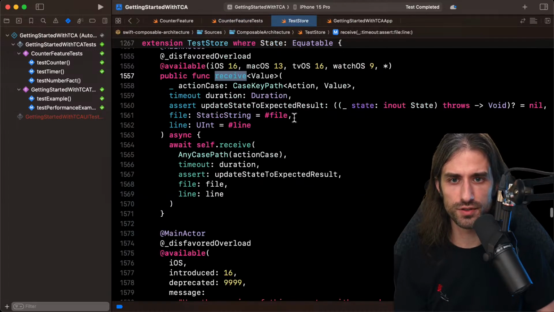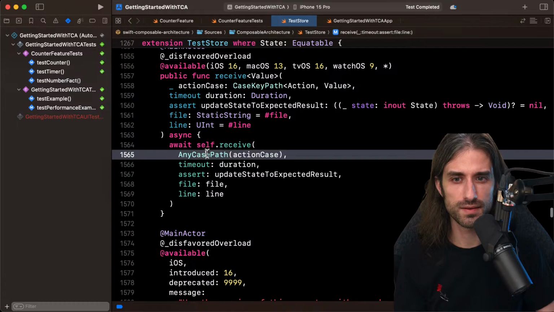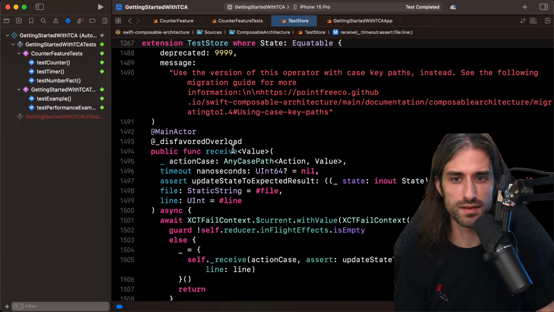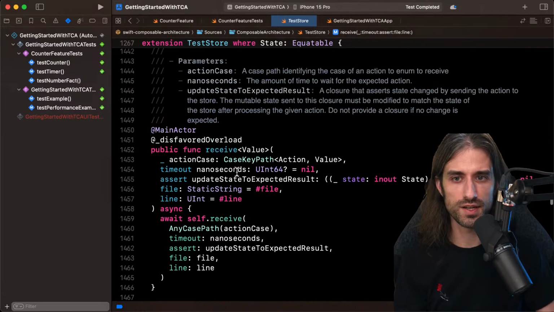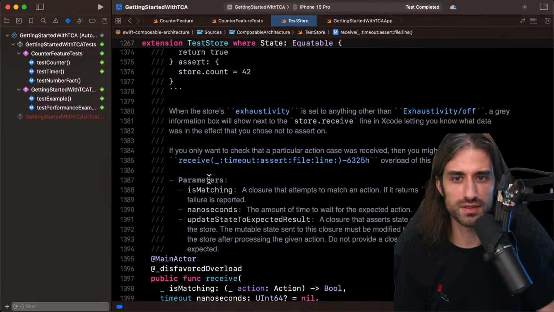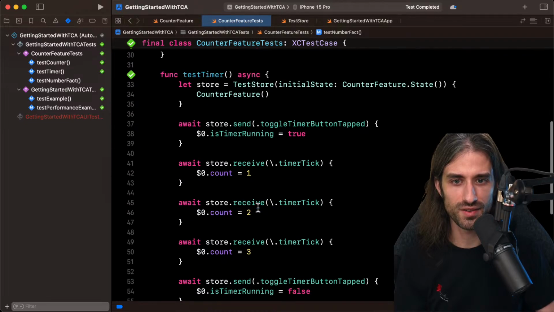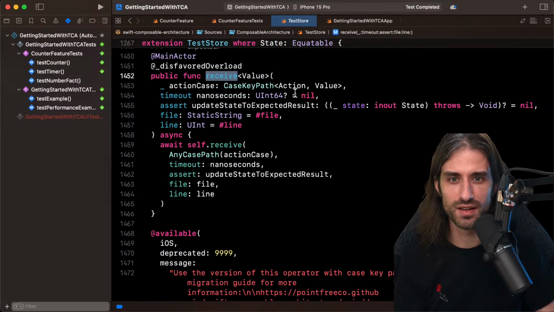Is there a default value for a timeout? I'm looking to see what happens if I don't pass in a timeout. I should just command click here, it will be easier.